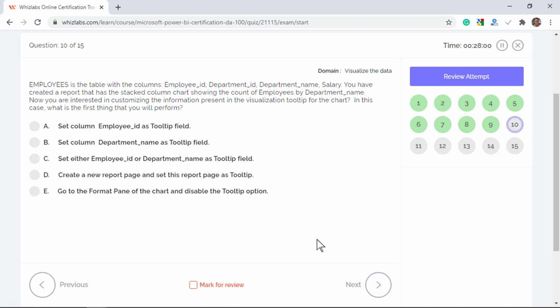There is an employee table with 4 columns, and you created a report that has the stacked column chart showing the count of employees by department name. You need to customize the information in the visualization tooltip for the chart. What is the first thing that you will do?